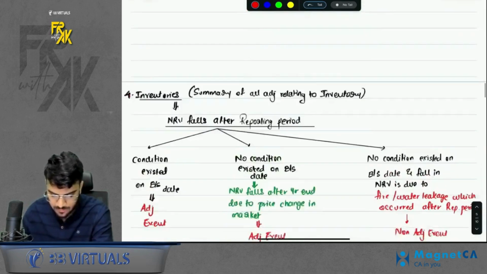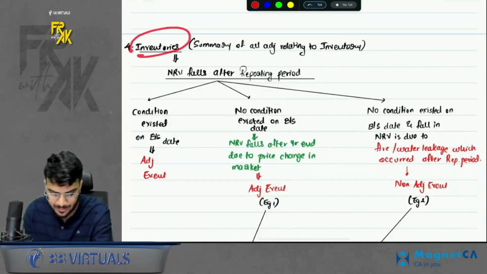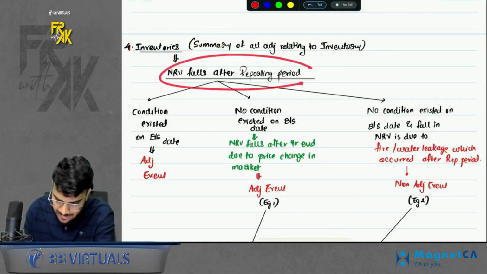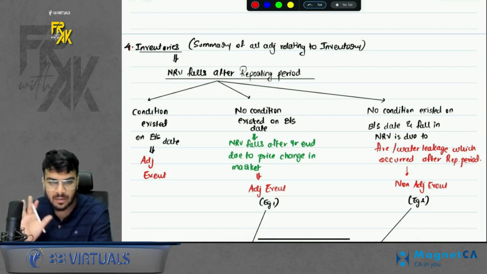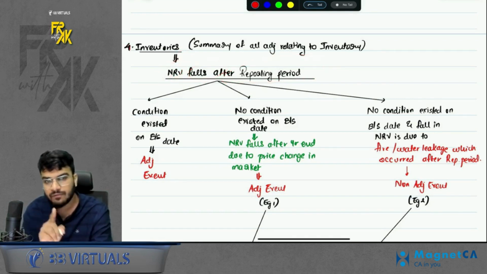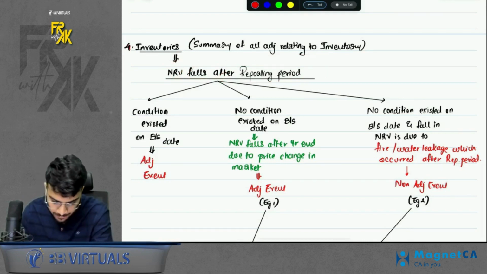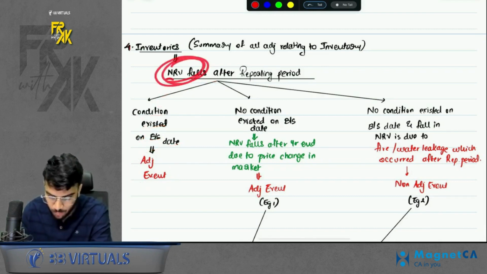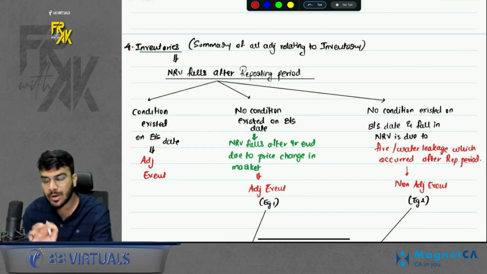Anyways, acha, there is one more special case related to inventories. This is nothing but a summary of all adjustments of inventories. If you know this summary, all types of questions relating to inventories get covered. There will be no more confusion. So what happens is, in the question they say the NRV of inventory falls after the reporting period. If the NRV falls after the reporting period and there was a condition existing on year end causing this fall, then it is an adjusting event.